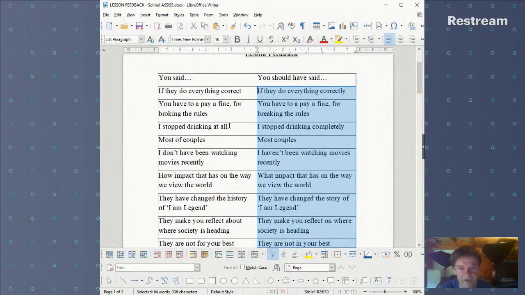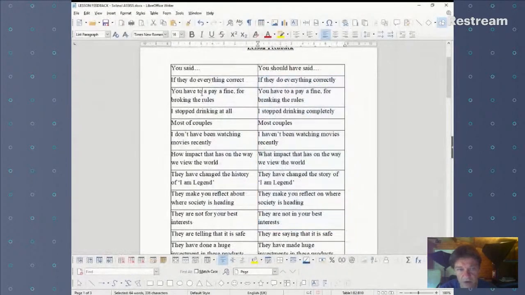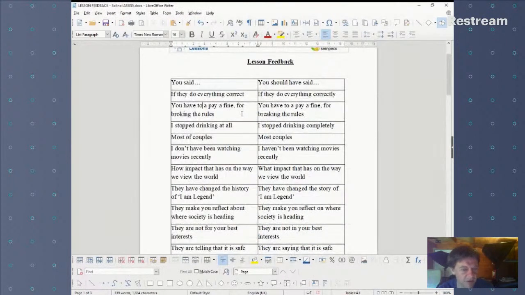But let's have a look at some of these mistakes, because these mistakes are actually really typical of not just this student, but of many, many different students. So maybe you will spot some mistakes here that you often make. So the first one's quite simple. If they do everything correct, it should be if they do everything correctly.